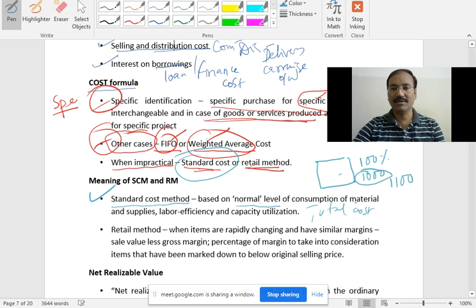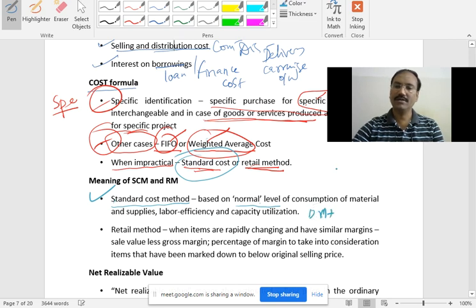So normal level of consumption of material, supplies and labor. So you need to add, very simply, your normal cost. Normal cost means cost of direct material plus direct labor plus other cost. So if you add all these things, you will get the standard cost method.